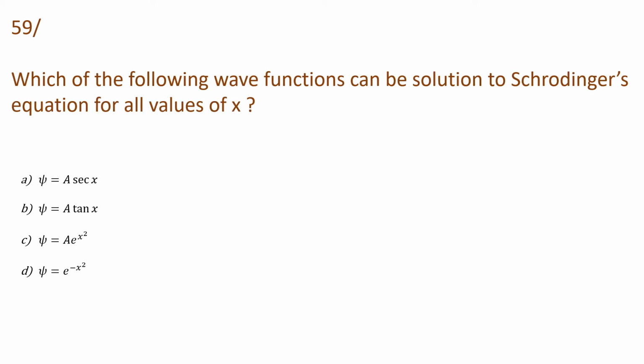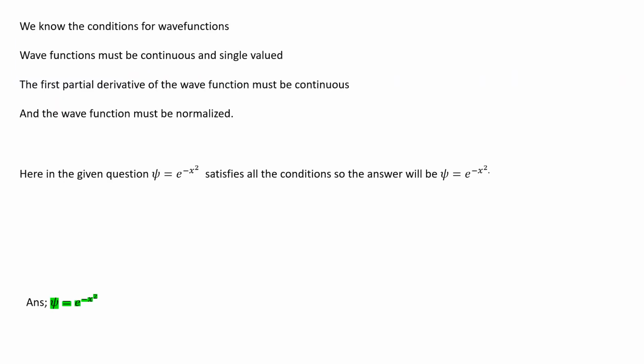Then which of the following wave functions can be solution to Schrodinger's equation for all values of x? And the options are psi is equal to A sec x, psi equal to A tan x, psi equal to A e to the power x square, and psi equal to A e to the power minus x square. So our option D will be the correct answer.